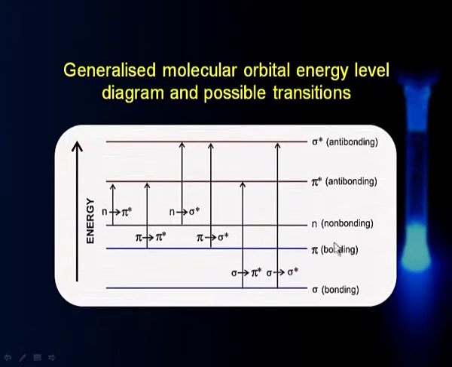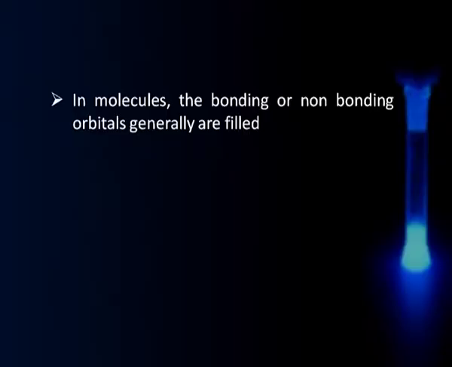We have sigma orbitals, pi orbital, non bonding, and pi star and sigma star. That is a typical kind of orbitals, and their energies are in this order, and they are the possible transitions in that case. Now, in case of molecules, typically the bonding orbitals are completely filled, and sometimes even the non bonding orbitals are filled.